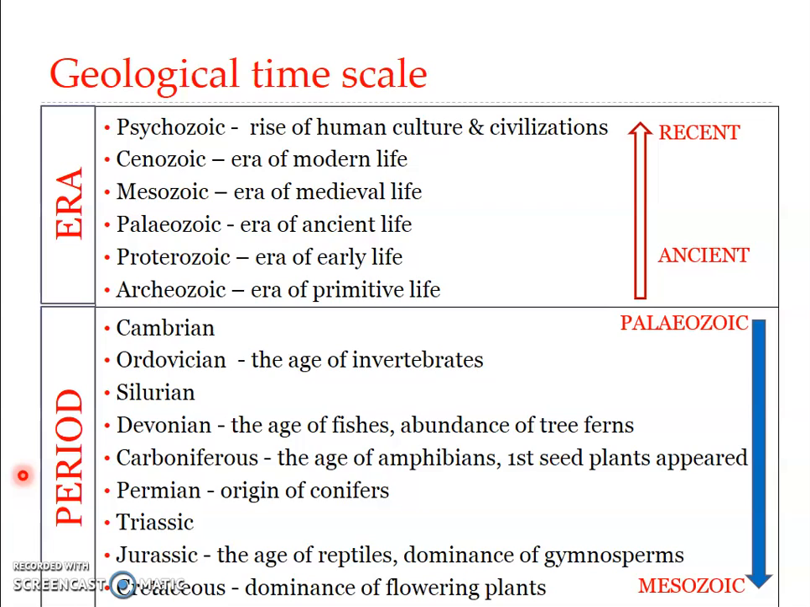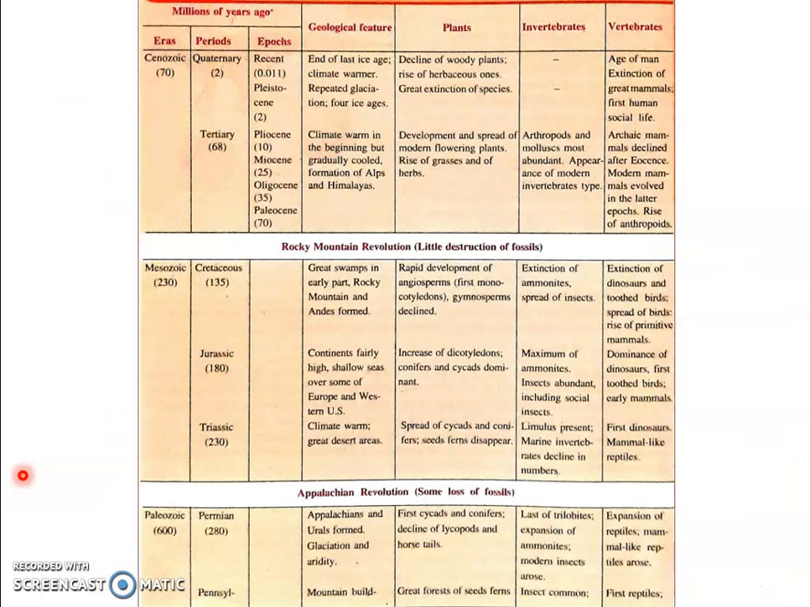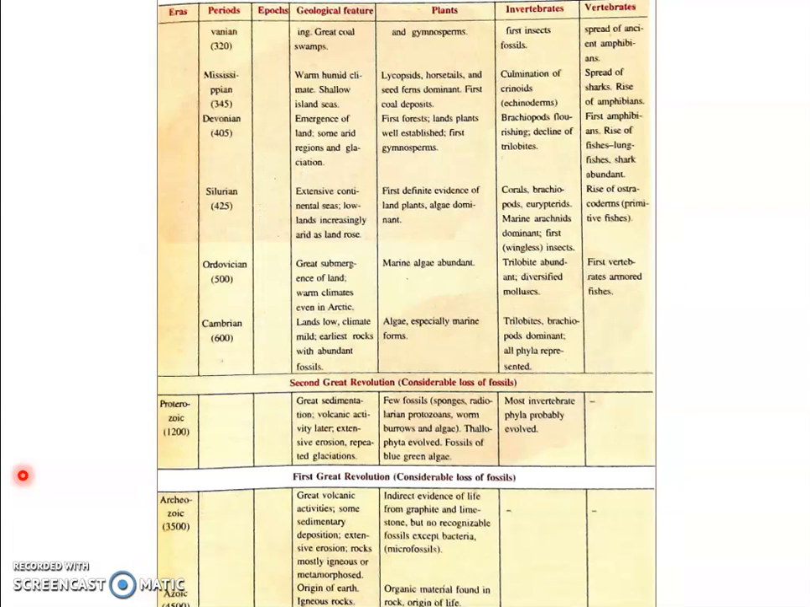Then the two periods under Cenozoic were further divided into epochs. Tertiary included Paleocene, Oligocene, Miocene, and Pliocene, while the quaternary included the Pleistocene and Recent. So these are the divisions under the geologic time scale. And the major changes that happened: the first group of organisms, single-celled organisms, then the invertebrate fossils, such as sponges, protozoans, etc.